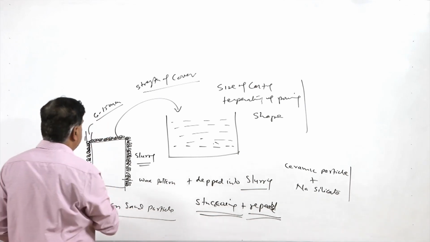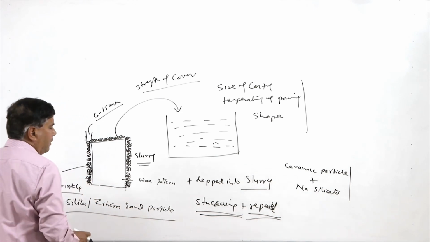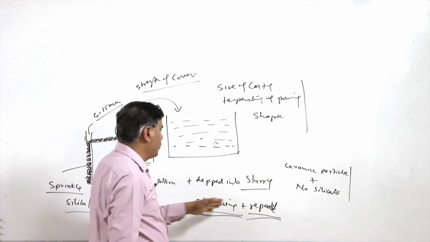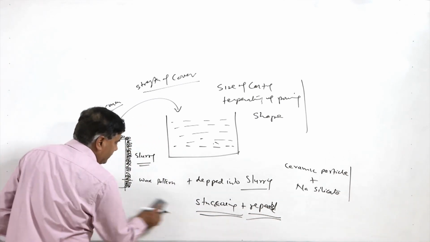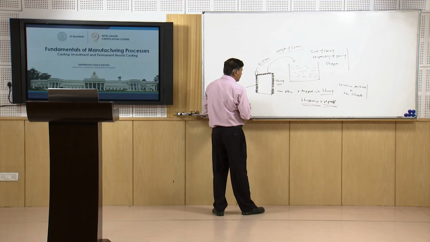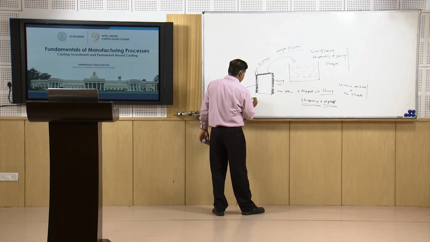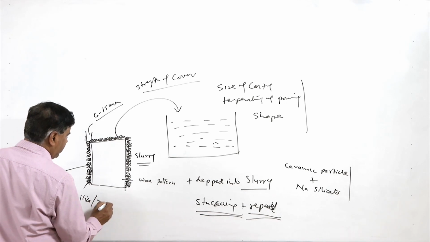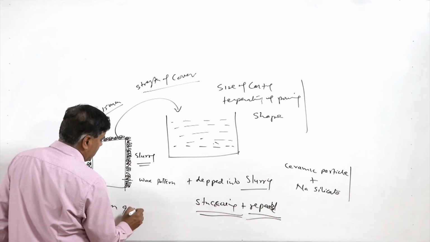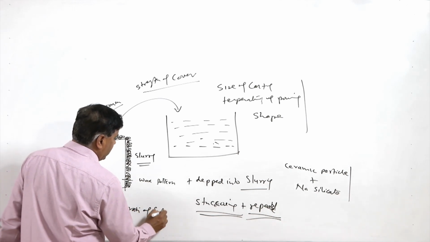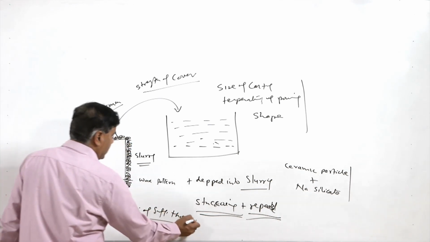Once the sufficient thickness of silica grains over the wax pattern has been applied by the stuccoing process, then the wax pattern is to be removed, and this process is stopped.